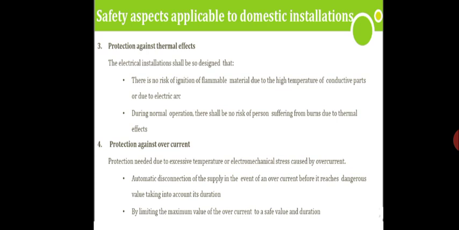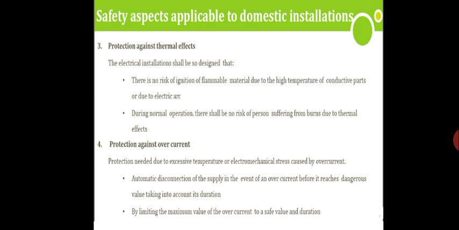And during normal operation, there shall be no risk of a person suffering burns due to thermal effect. I will explain that later. Say, firstly, a person who is operating a furnace should not have any burning effect under normal operation.